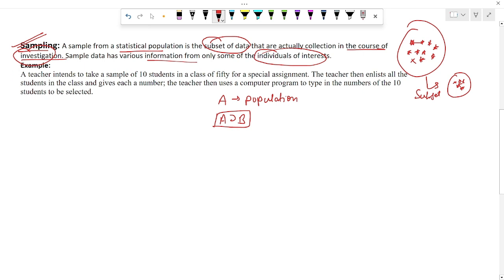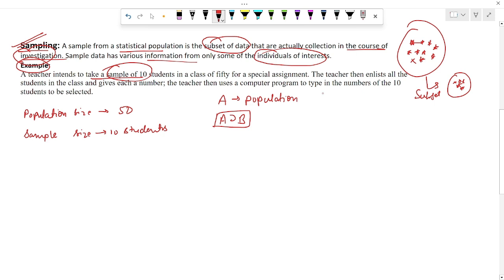So here is the example given. A teacher intended to take a sample of 10 in a class of 50 for a special assignment. So what is the population size here? Population size is 50. And the sample size: the teacher intended to take a sample of 10 students.